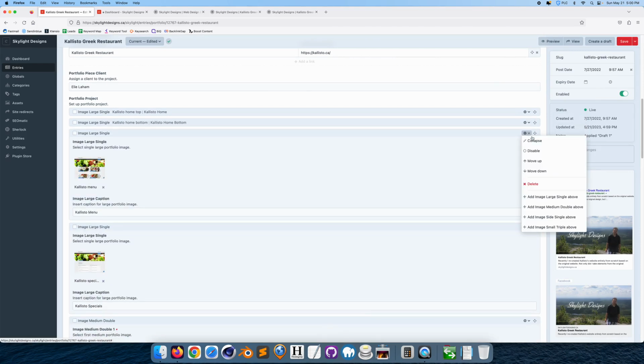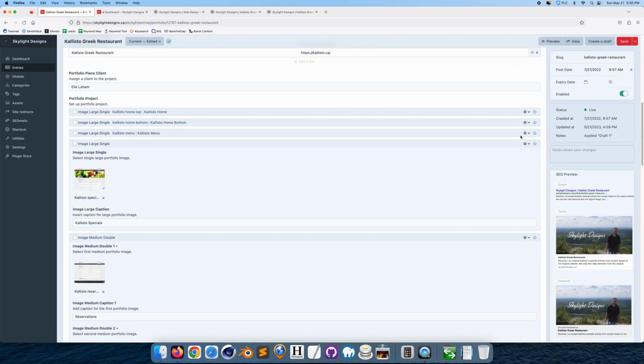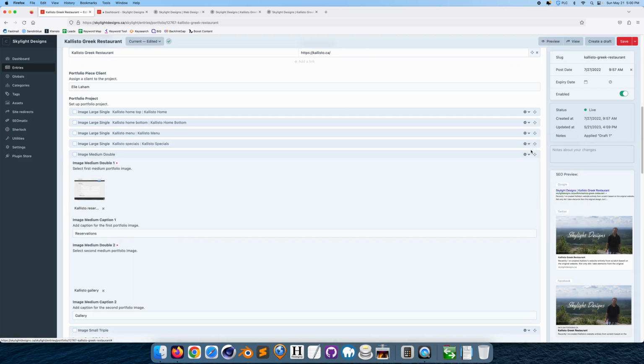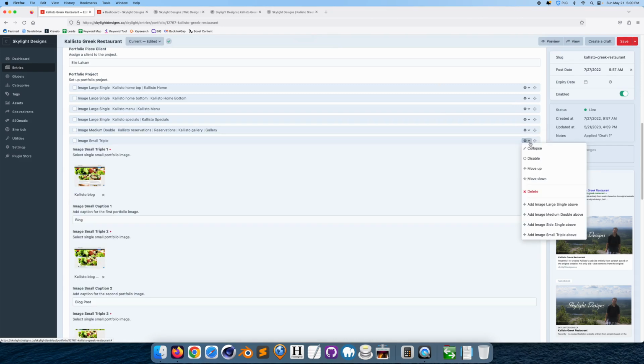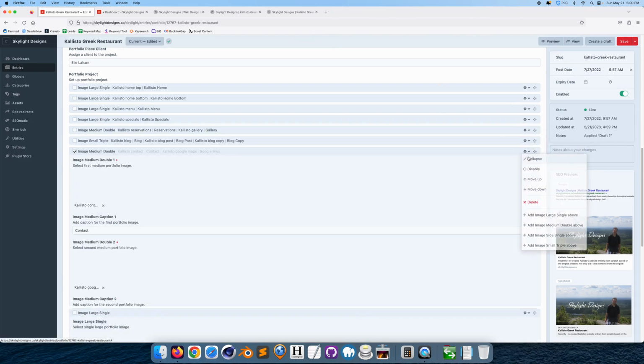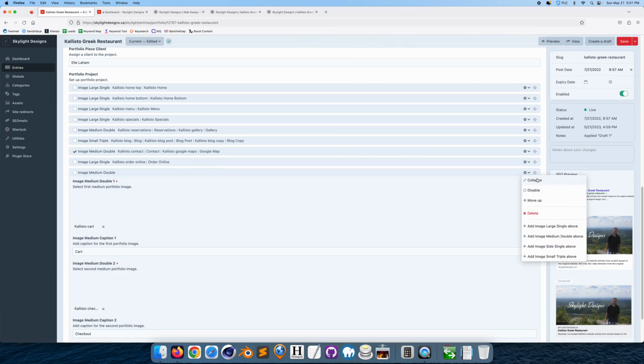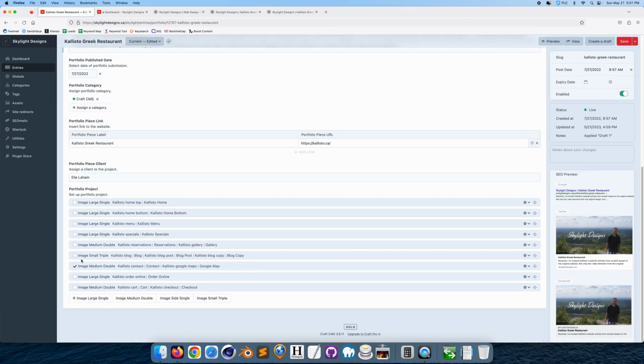And this is a single image, large single image, collapse. Okay, so this is the medium double. So these are the 2 images and these are the 3 images. I'm just going to collapse everything else, make it easier for me. Okay, so with this, I could simply go here and I say image medium double, image small triple, image medium double. I could look at the 3 images and simply move it up 1 level like that. And that's all I did.